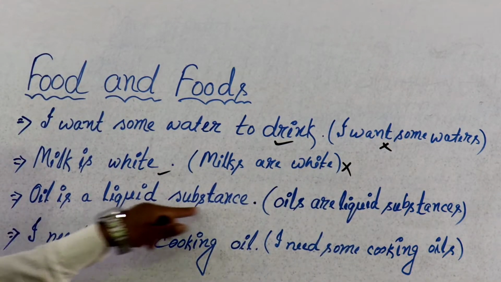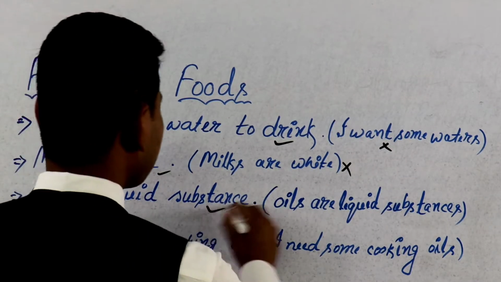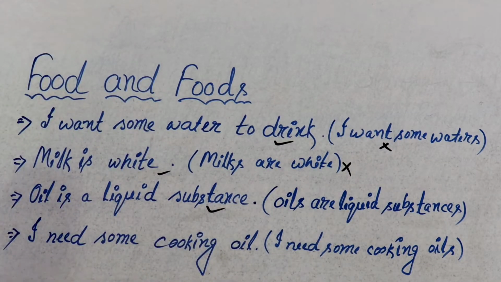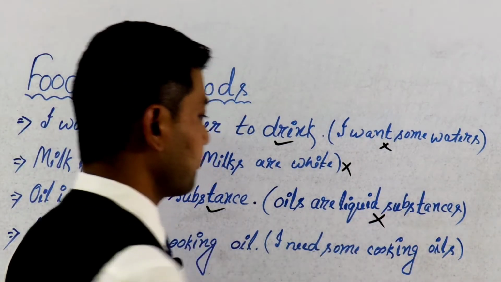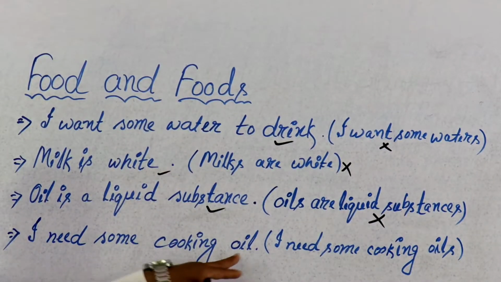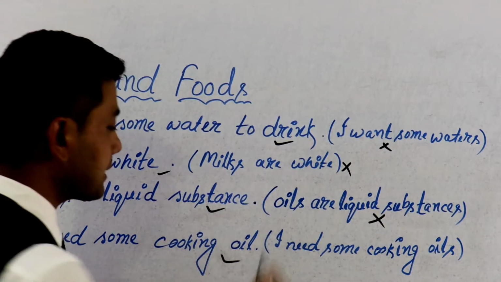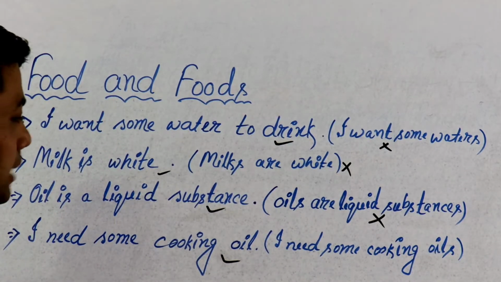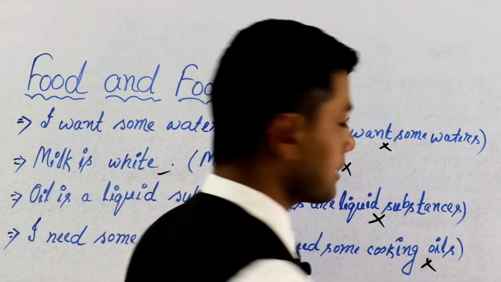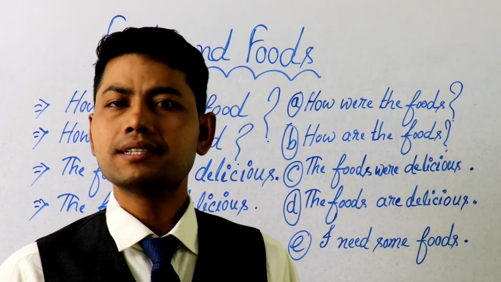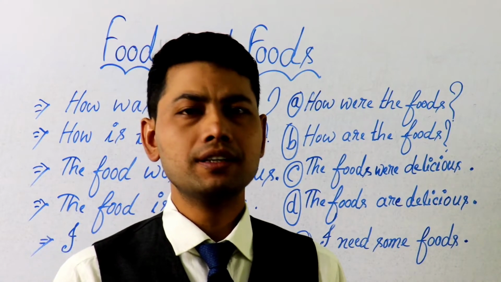Next, oil is a liquid substance, it's a correct sentence. But we cannot say oils are liquid substances. It's wrong. Next, I need some cooking oil. Absolutely correct. But we cannot say I need some cooking oils. Then the sentence will be incorrect. Similarly, food is always used in a singular form.